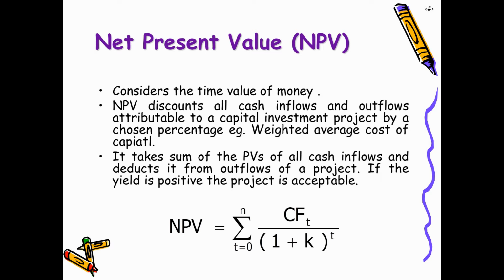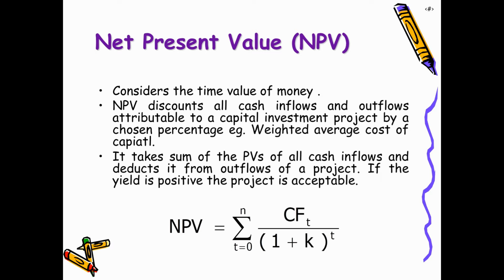Similarly, for the inflows, let's say production starts in the first year, and at the end of the first year a certain number of goods are sold. Whatever sales are made by the company, how much is that in today's worth? What is the present value of that sales?